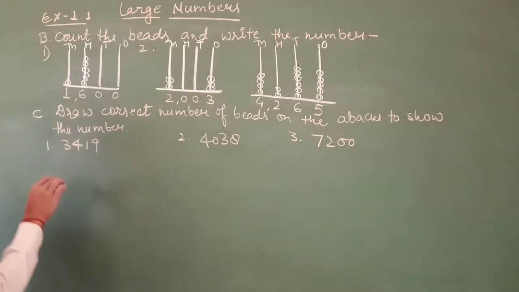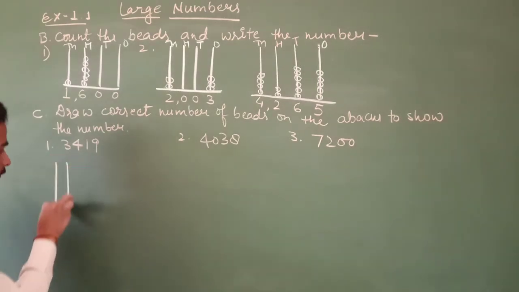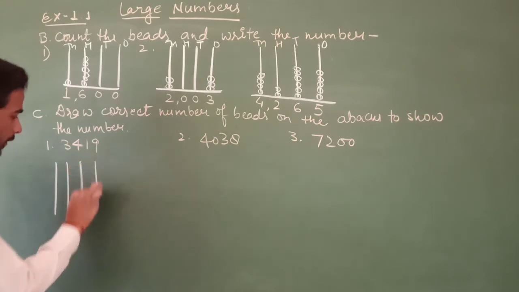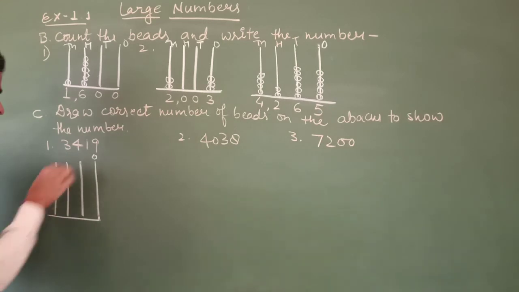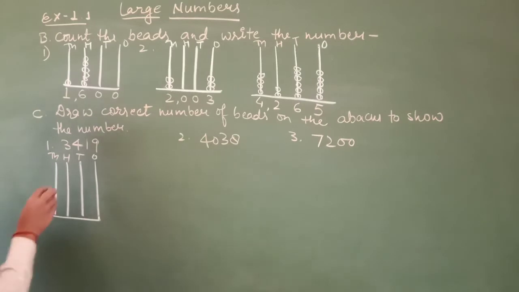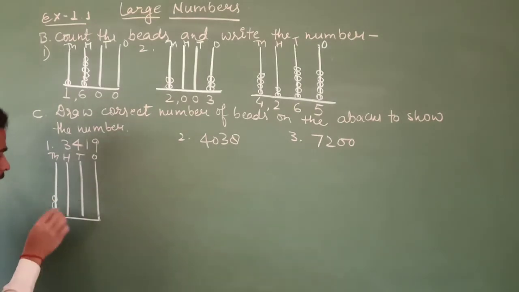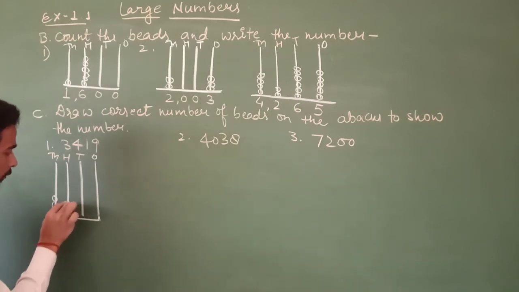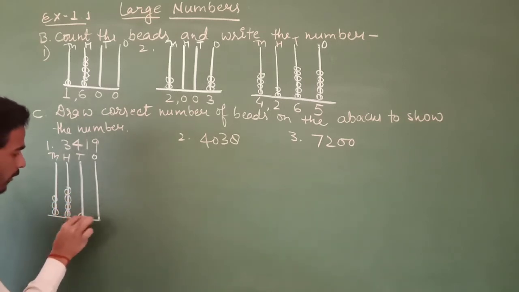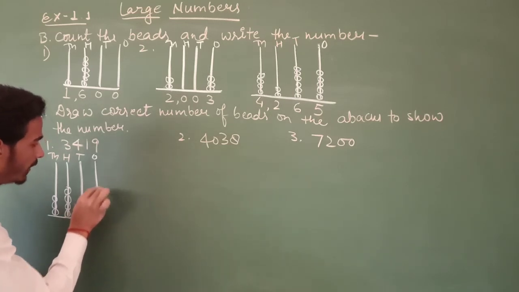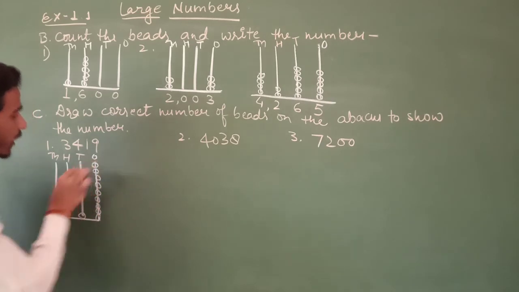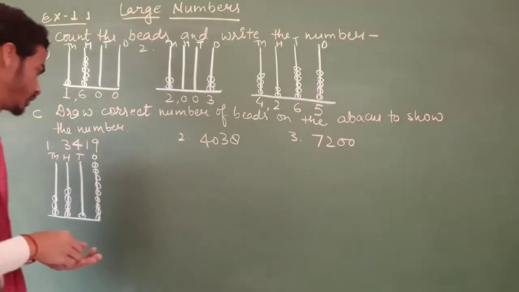Now the number is 3419. That is the abacus: ones, tens, hundred, thousand. In thousand there are 3 beads. In hundred there are 4 beads. In tens there is 1 bead. And in ones there are 9 beads. Okay.